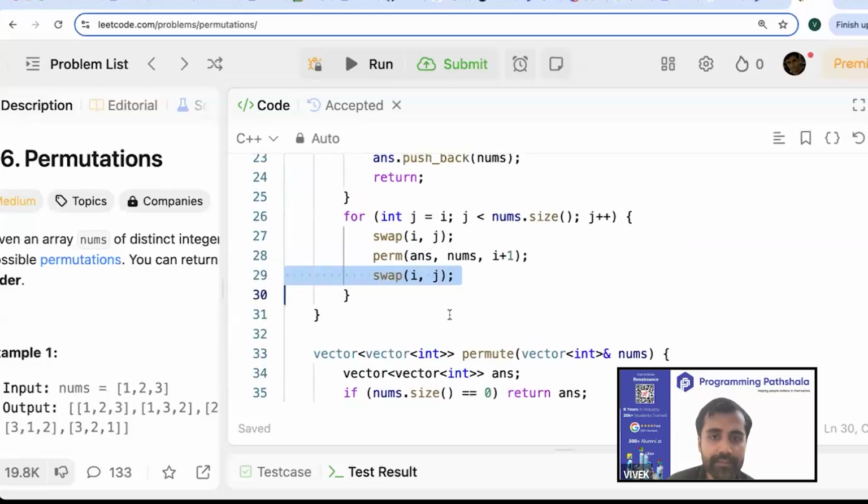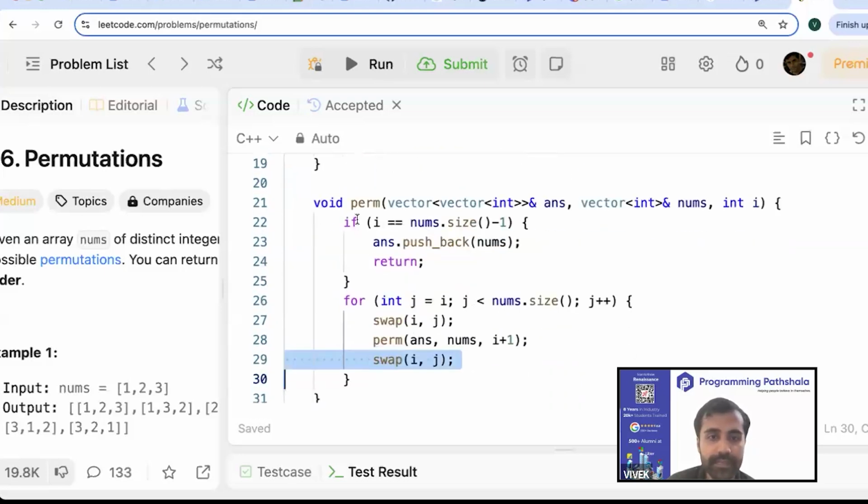Okay. Answer nums and index I is equals to this j, swapping index. Sorry, that was really silly. Nums of I with nums of j. Correct. We are swapping nums of I with nums of j. The swap method is not defined; I'm using the inbuilt swap method that exists.